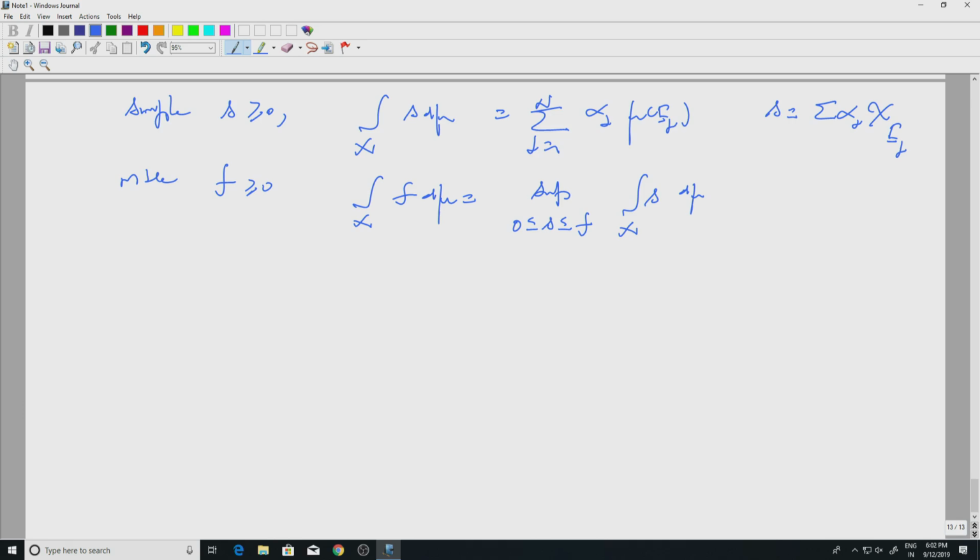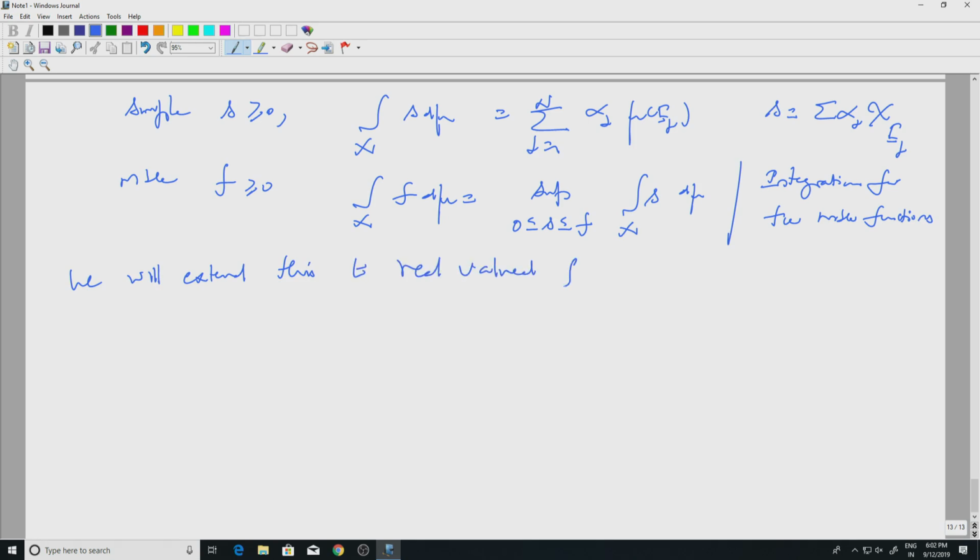Now, this defines integration for positive measurable functions. Now we want to define it for real valued functions. So we will extend this to real valued functions and complex valued functions. Okay. Well, how will we do that?